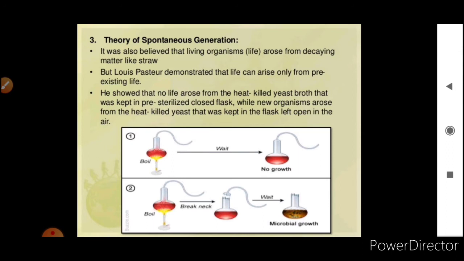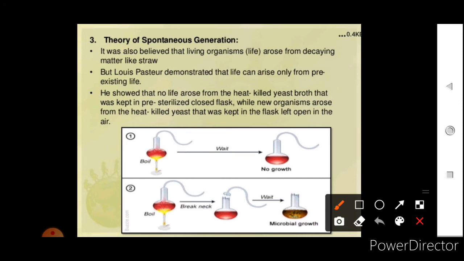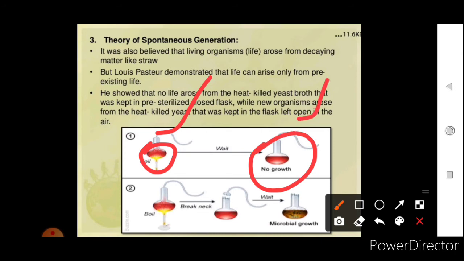He showed that no life arose from the heat-killed yeast broth that was kept in a pre-sterilized closed flask, while new organisms arose from heat-killed yeast that was kept in a flask left open to the air. See what he did: he took this yeast broth and boiled it and waited. There was no growth because it was a closed flask.